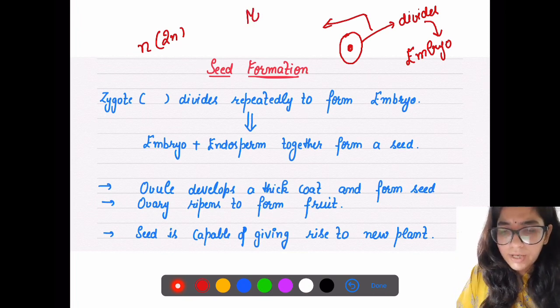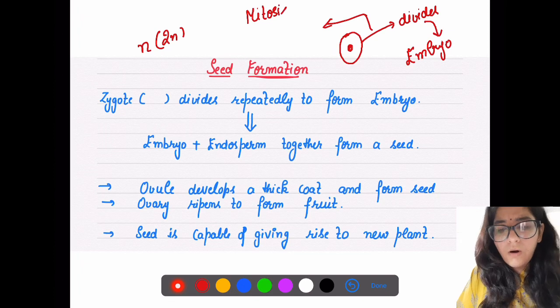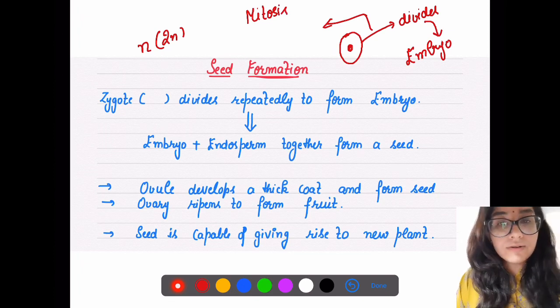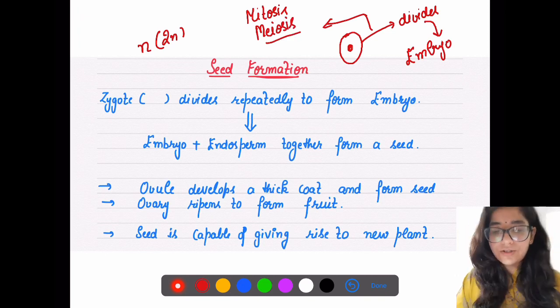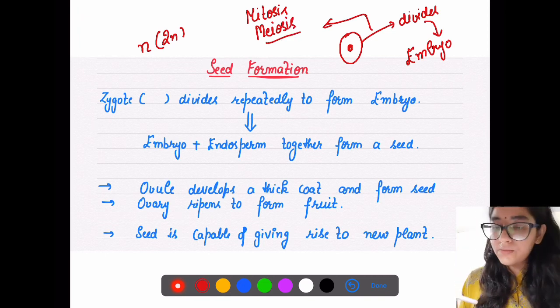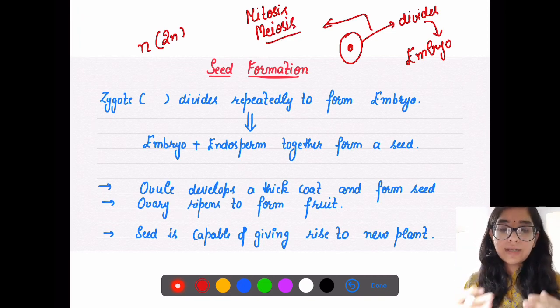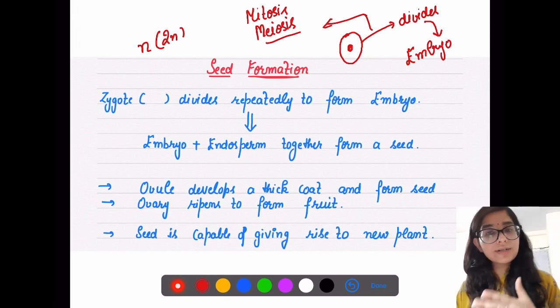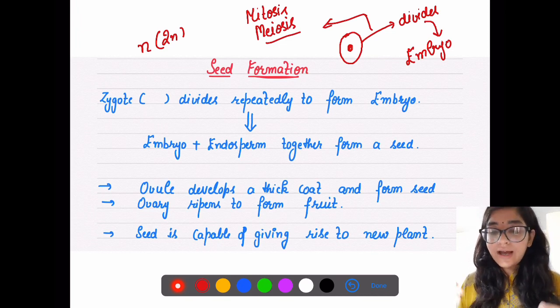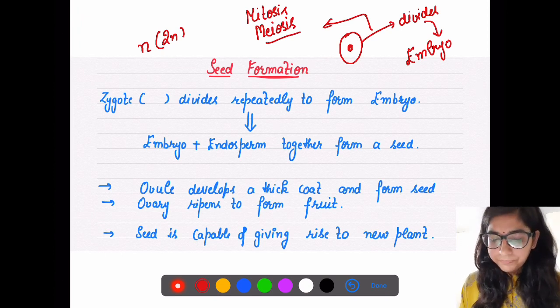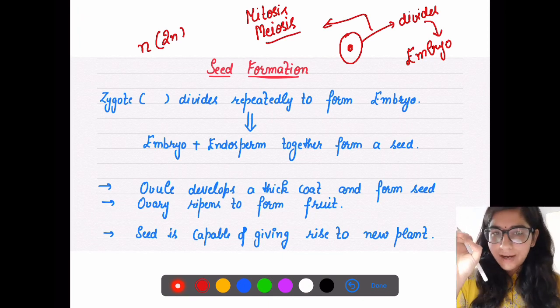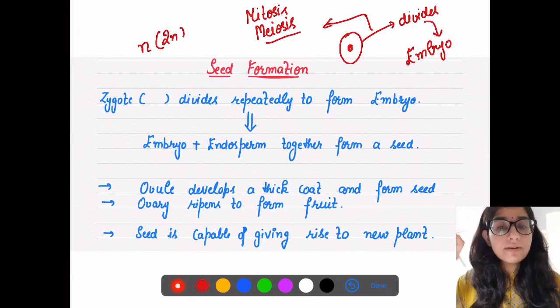Am I talking about mitosis, or am I talking about meiosis? Please mention your answers so that I can have an idea of how much you have understood. Is it a 2N structure or an N structure, and what kind of division is it, mitosis or meiosis?